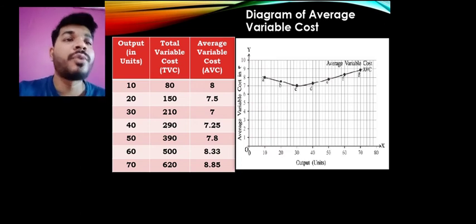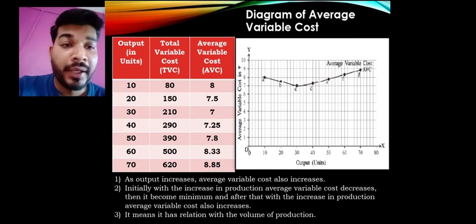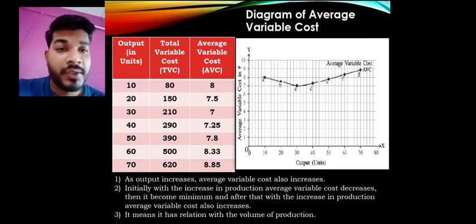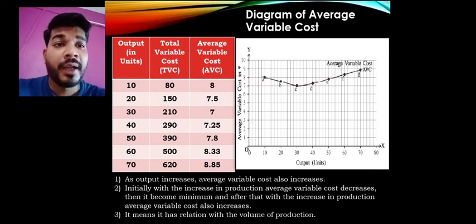So here, this is what you find, this has been taken. Here 3 points are important. As output increases, average variable cost also increases. जैसे हमारा increase in production होगा तो variable cost भी increase होगा, और average variable भी increase होगा. Initially, starting में, initially means in the starting, with the increase in production average variable cost decreases. जो हमारा ये 8 है, 7.5 है, 7, it has decreased.